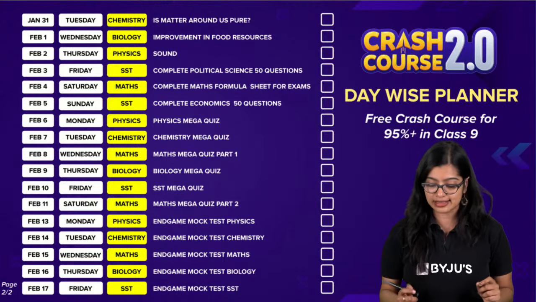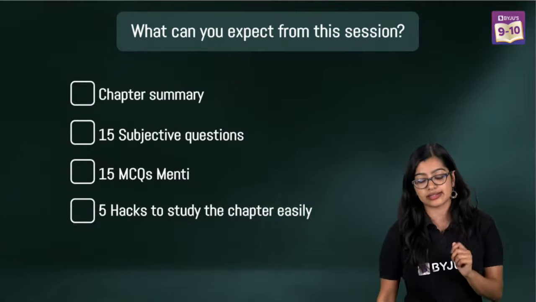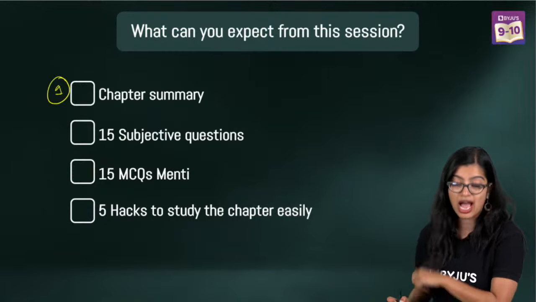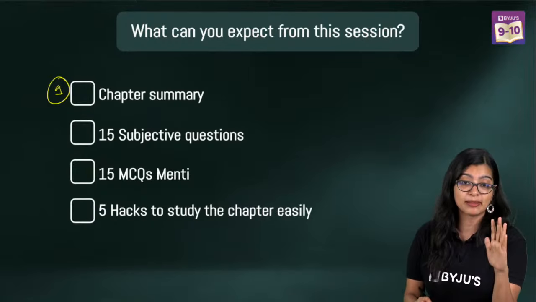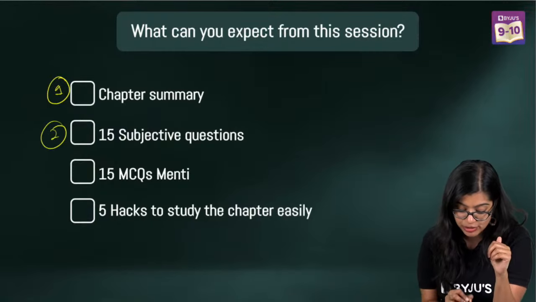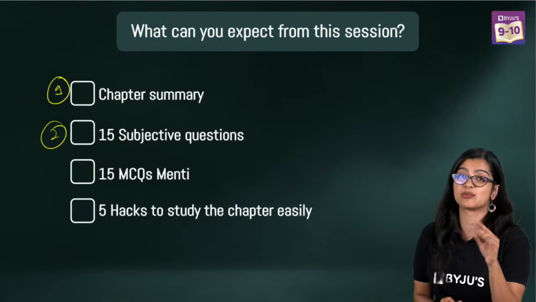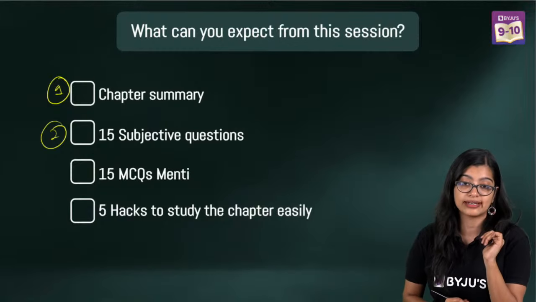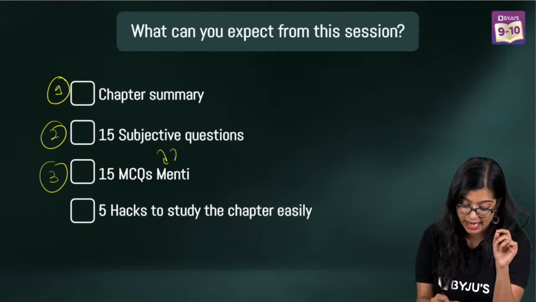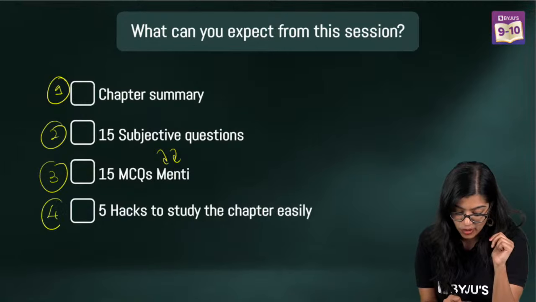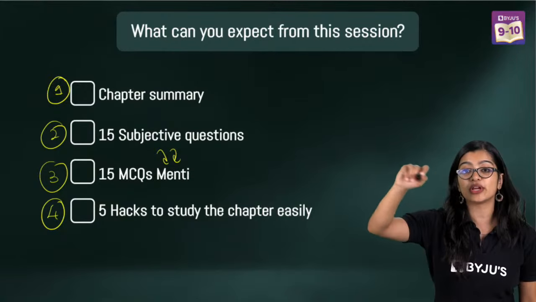So let's get started, everyone. Here's a quick reminder. What can you expect in our class? The first thing we are going to do is have our chapter summary. We're going to quickly recall the important topics from Fundamental Unit of Life. Then we are going to look at 15 subjective questions, because your examination is going to be subjective. As much as you love playing in Menti, you should also know how to write an answer. Third, we will look at MCQs, objective questions, on Menti. And the fourth one is going to be 5 hacks to study. As and when we complete each, we are going to put a tick.